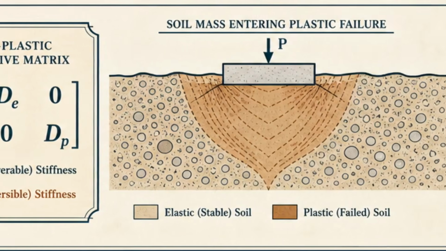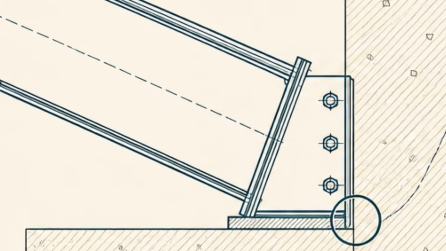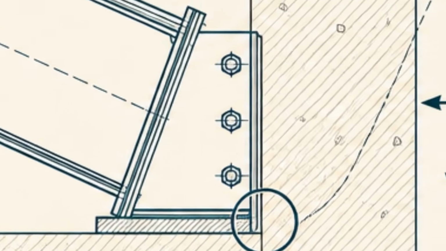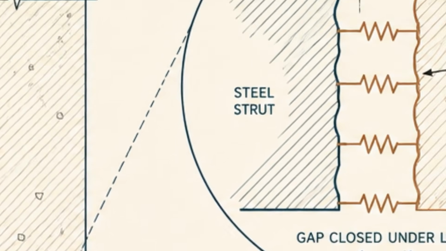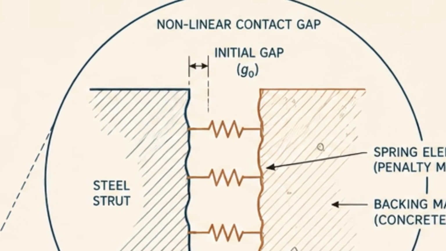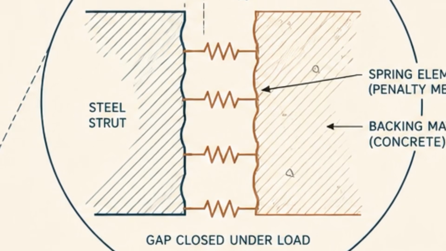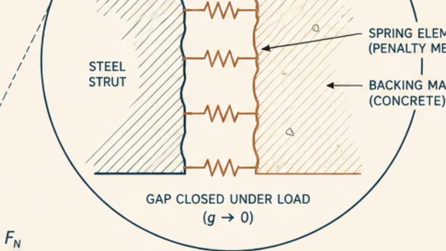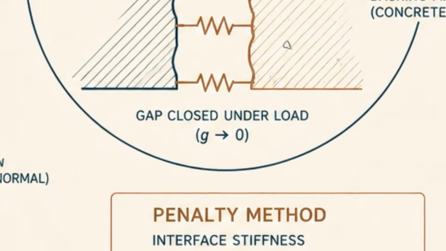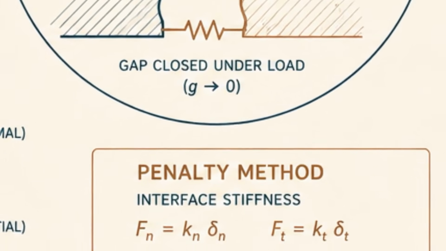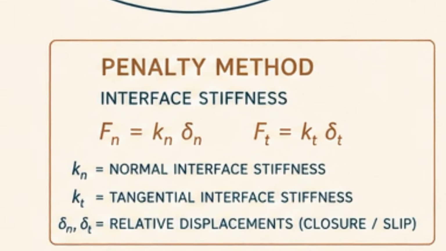But to understand how load redistributes, we must first look at the boundaries. In our previous video, we assumed boundary conditions were cleanly binary, either perfectly fixed or perfectly pinned. In nonlinear reality, boundaries are almost always contact problems or nonlinear springs. Supports are highly sensitive. If a support deforms, softens, or if a structural gap opens or snaps shut, the global matrix undergoes a radical, instantaneous, and discontinuous change. To enforce these hypersensitive boundaries without crashing the matrix, solvers use penalty methods, acting like incredibly stiff springs, or Lagrange multipliers. A slight miscalculation of this interface stiffness can lead to an entirely inaccurate failure mode.